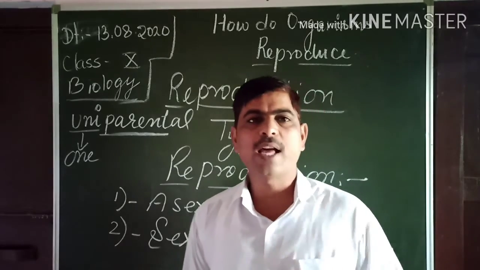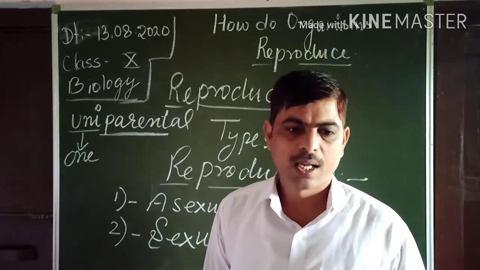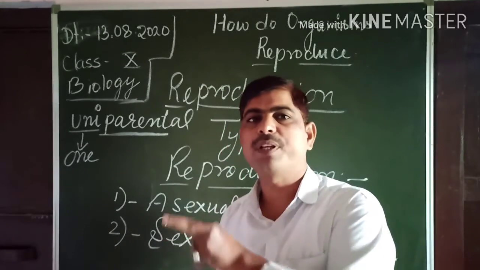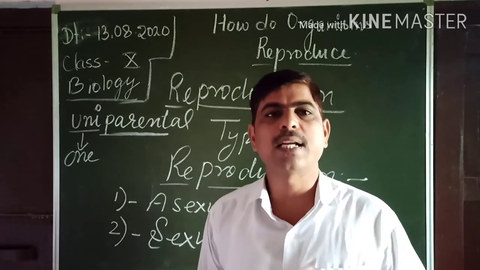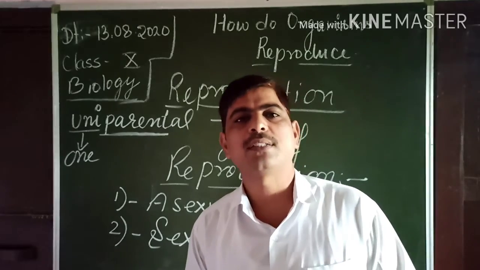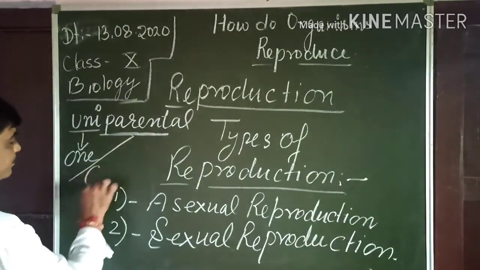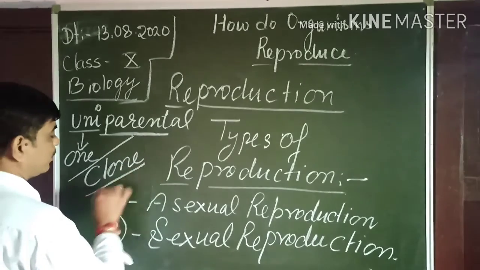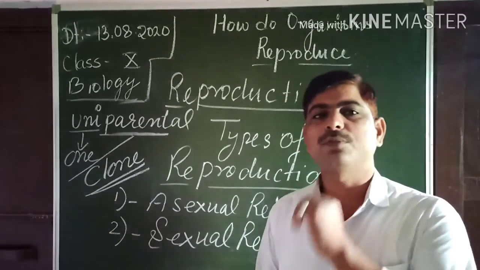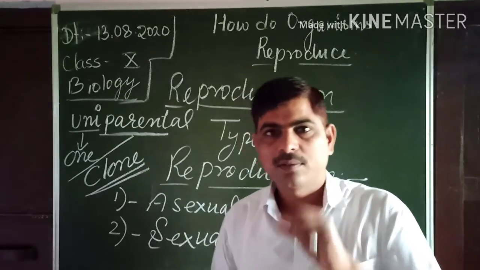This type of organism does not have DNA replication, and if DNA replication is not there, the new organism will be a copy of the parent. It is identical, and such organisms which are identical to their parents are called clones.